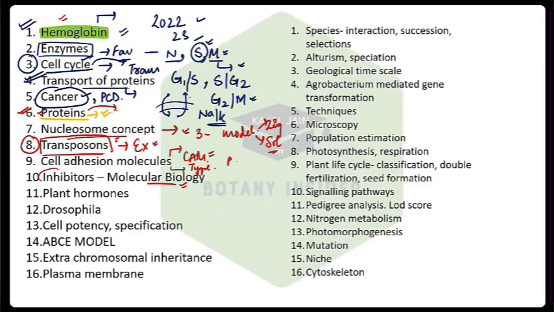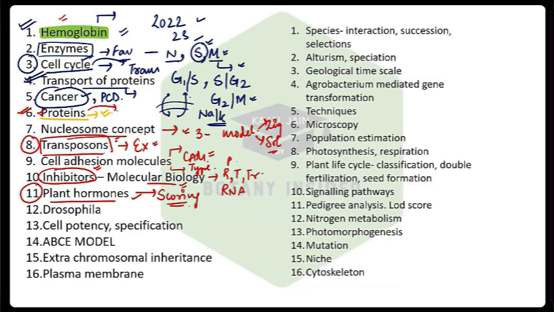Inhibitors play a very important role, and we get a lot of questions from this segment, remember this. So inhibitors, very very important. In addition, all the pathways that we study, be it replication, transcription, translation, or RNA processing, every single thing is important, because every type of question can be framed from here. Then plant hormones, again a very very interesting, very important topic, very scoring as well from your plant physiology.